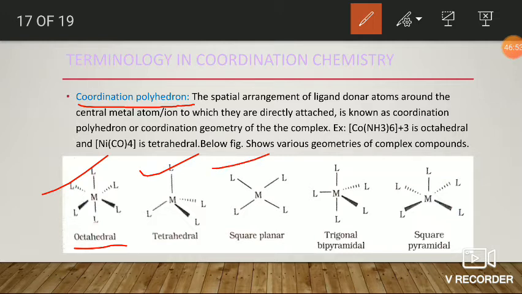That is, in the case of 4 coordinated complexes, the geometry may be tetrahedral or square planar. If the coordination number is 5, then the geometry may be trigonal bipyramid or square pyramid. Okay, based on the coordination number, the coordination polyhedron may be different for different complexes. Okay, fine.